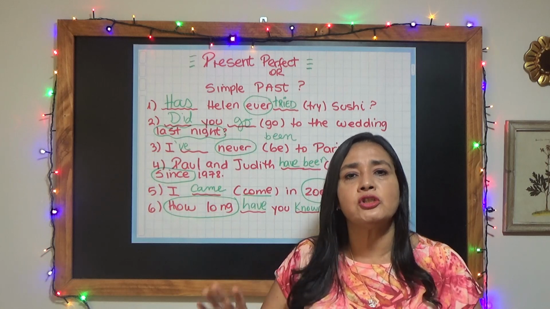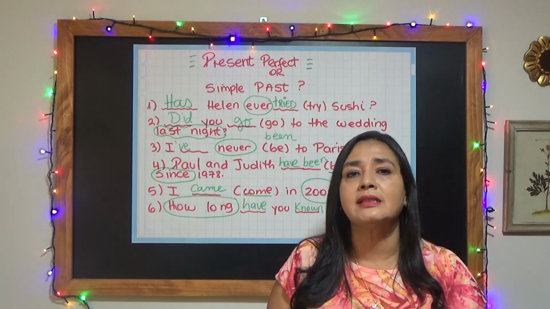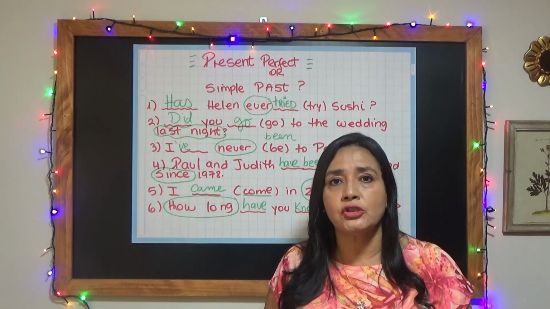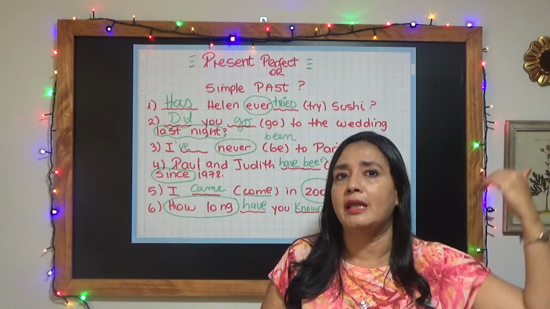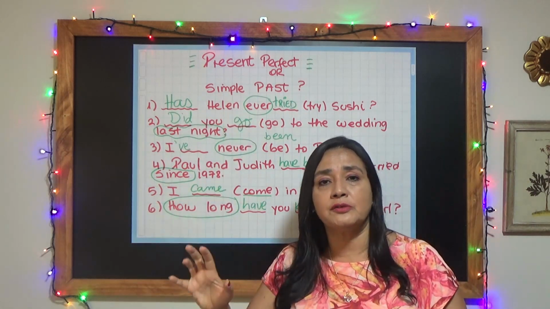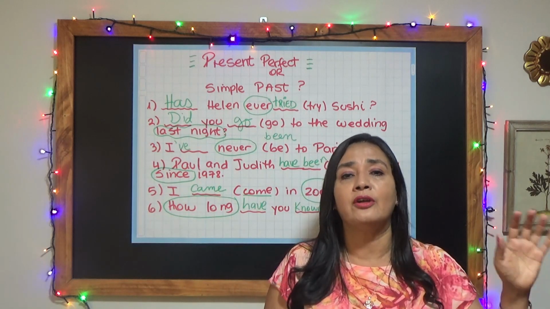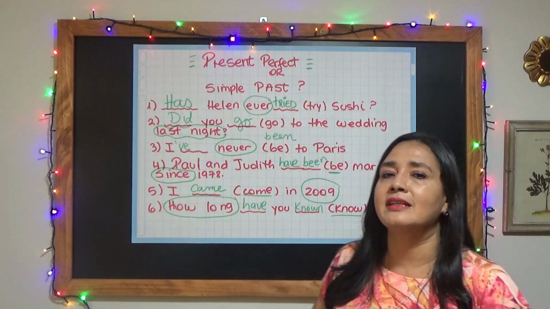So you don't want to mention the time and the moment. In the case of the simple past, you specify that an action started and finished at a certain point in the past. Okay? So we have indicators for simple past, indicators for present perfect, and the exercise solved.